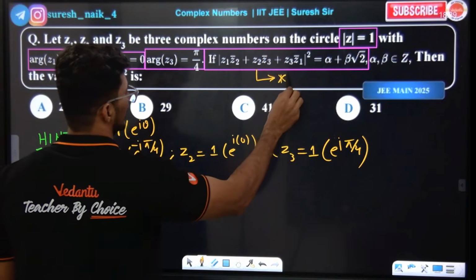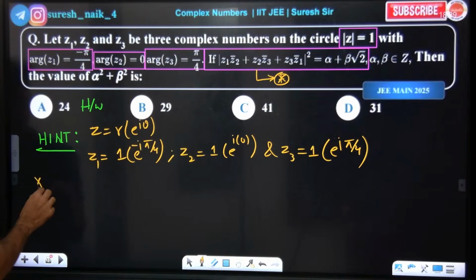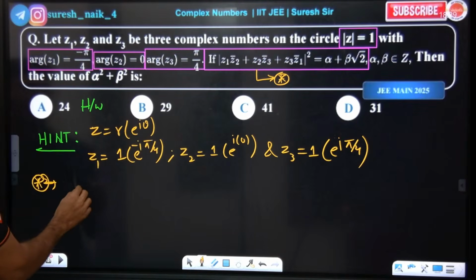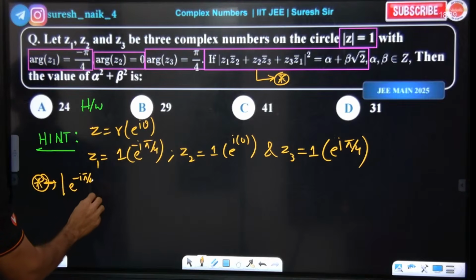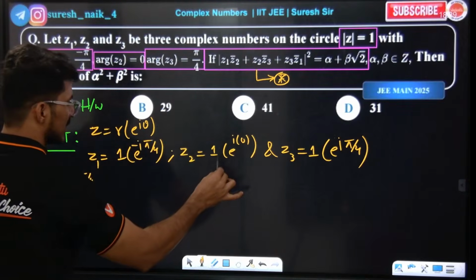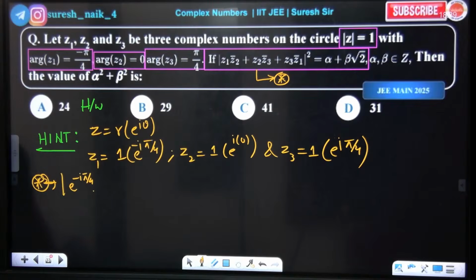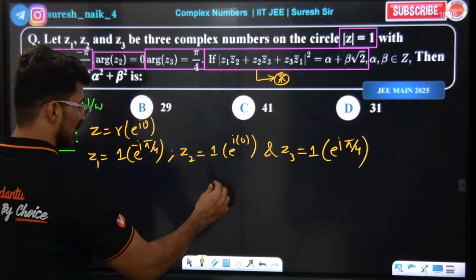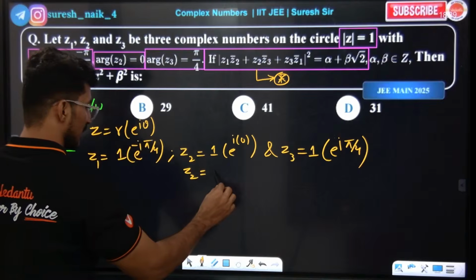Substitute in the star equation. What am I going to get? Look. So z1 as it is, e power of minus i π by 4. Next, into z2 bar. What is z2 bar? It is 1, which is e power of 0. Z2 is basically e power of 0.